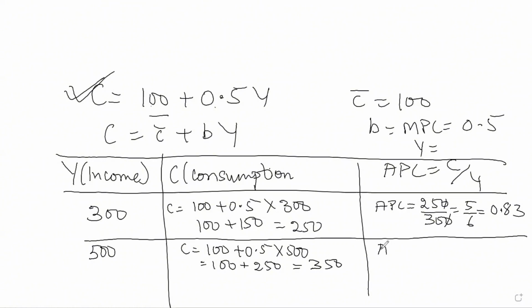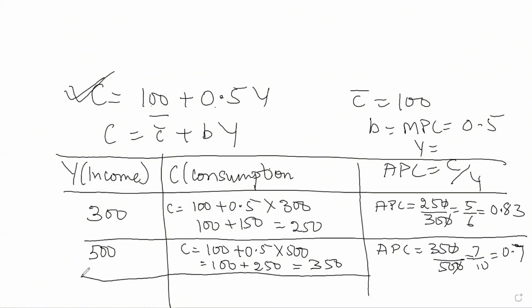The value of APC will be equal to 350 divided by 500, C by Y. This 0 will get cancelled, it will become 7 by 10, which is 0.7. That is, when income has increased, the value of APC is falling.